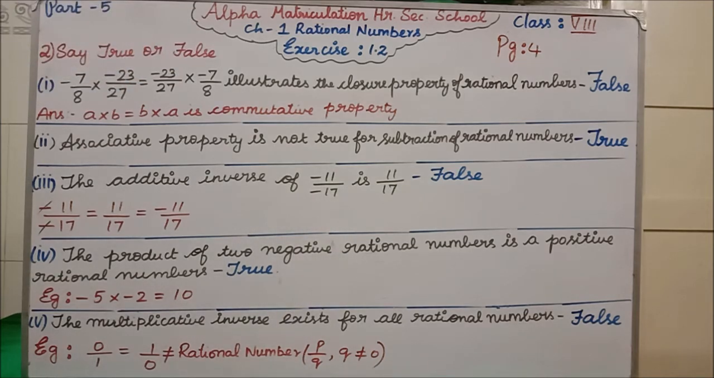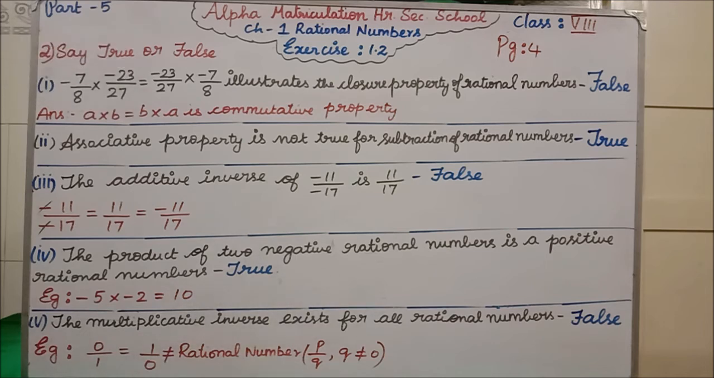Clear? The second question. Associative property is not true for subtraction of rational numbers. Yes, associative property is not true for subtraction. It is correctly given. So it is true. Clear? Third question. The additive inverse of minus 11 divided by minus 17 is 11 divided by 17. They were saying. It is false.